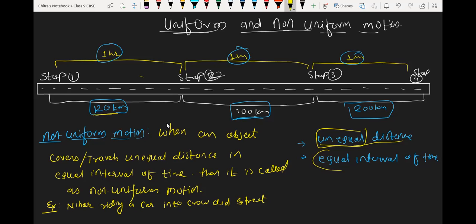If we take the example of Earth, it takes 365 days and 6 hours to complete one revolution around the Sun. So all the other planets, starting from Mercury, Venus, Earth, whatever, they all follow the same rule. Their revolution time may be different, but for every revolution they take equal time.